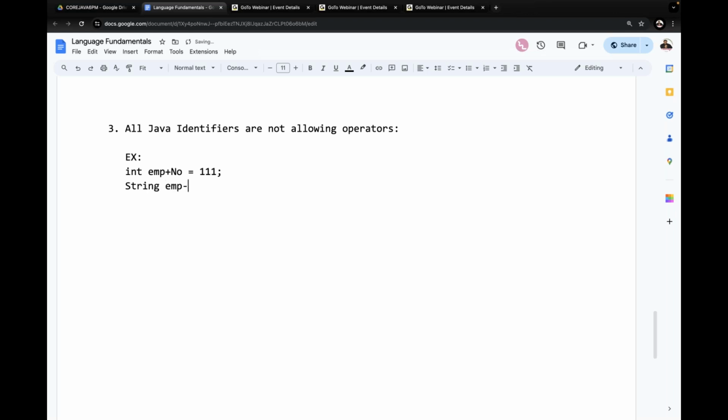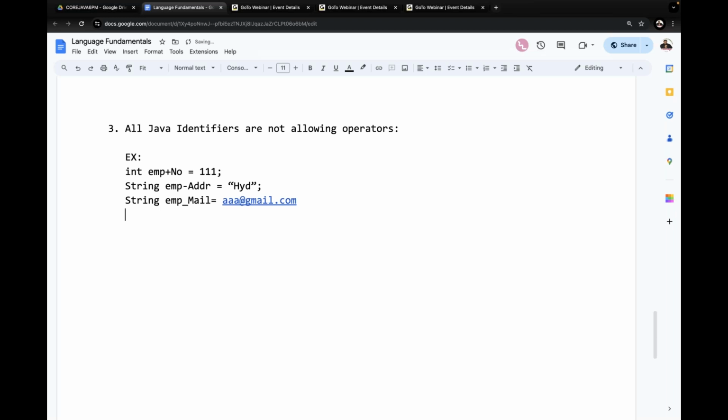Then after that, string emp hyphen addr is equal to Hyderabad, for example. Then string emp underscore mail is equal to aaa@gmail.com.